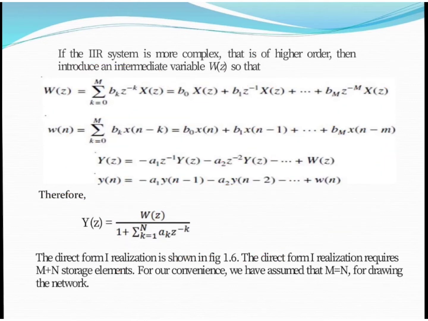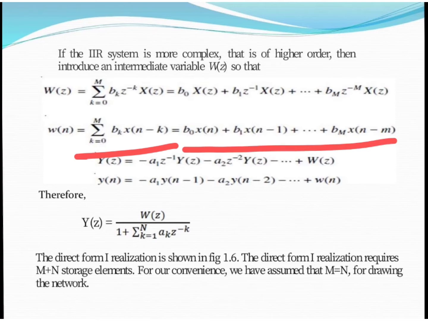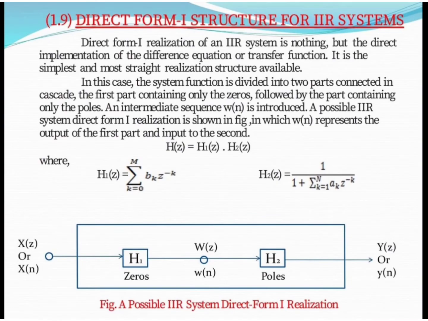When we open this equation and take the inverse z transform, the inverse z transform of W(z) is w(n). Likewise, X(z) z-transformed inversely is converted into x(n minus k), and when we open this summation part, we can have this equation.